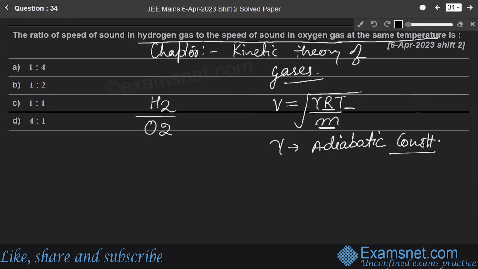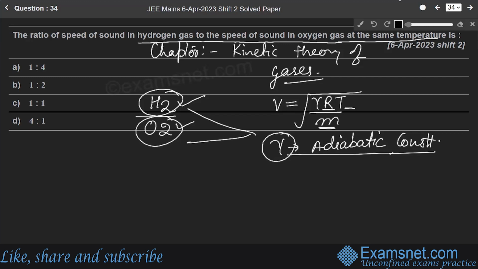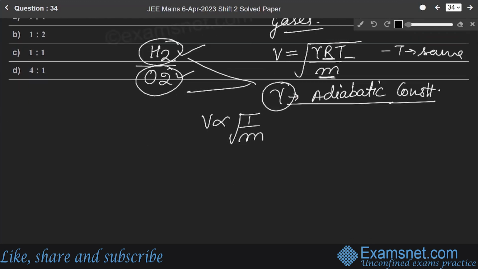Both H2 and O2 are diatomic molecules. So for diatomic molecules, the adiabatic constant will be the same for both, the gas constant will be the same, and the temperature T will be the same. So it basically depends on the square root of 1 over m, the mass.